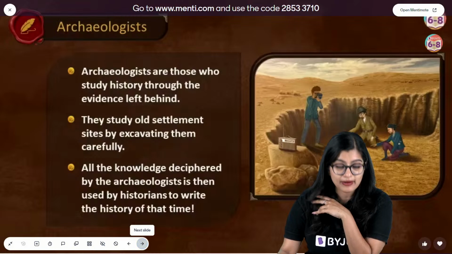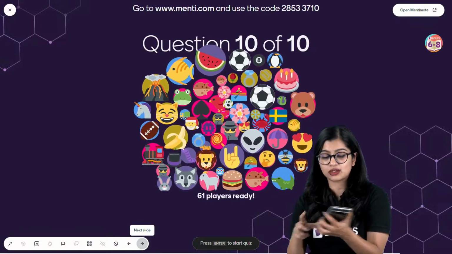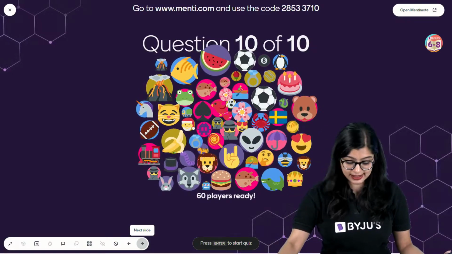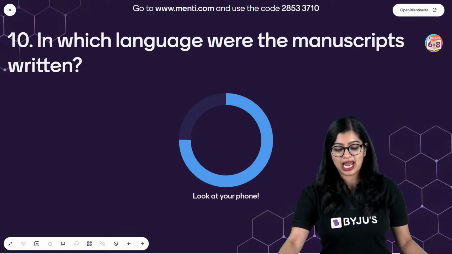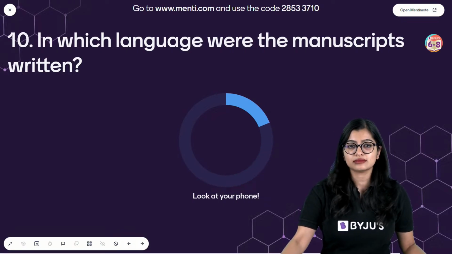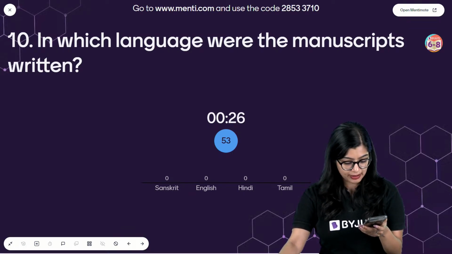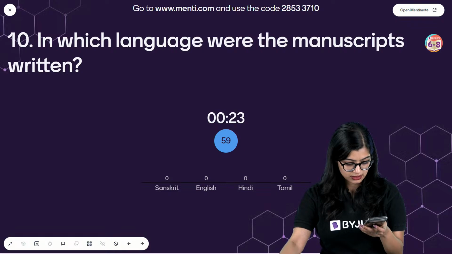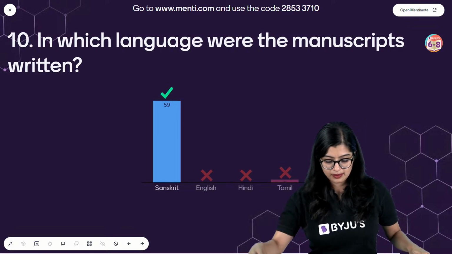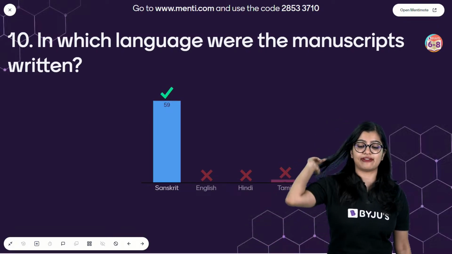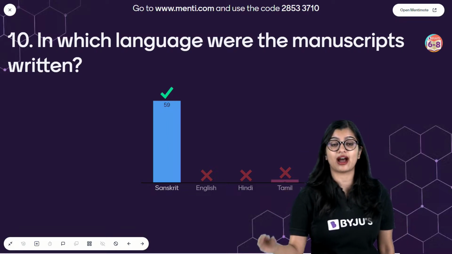That's the only thing. So very quickly, everybody, let's move on to the last question. I'll finish the question and tell you this. So last question for today is going to be an easy peasy question, which is, in which language were the manuscripts written? Very, very easy, right? Is it Sanskrit, English, Hindi or Tamil? Okay, very good, all of you. The correct answer is Sanskrit, right? So we know that manuscripts are written in Sanskrit.